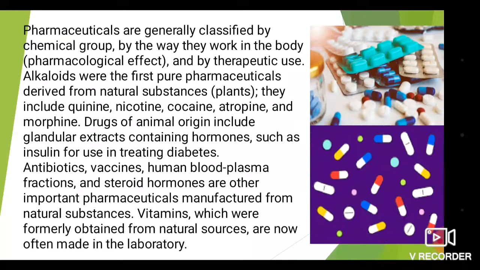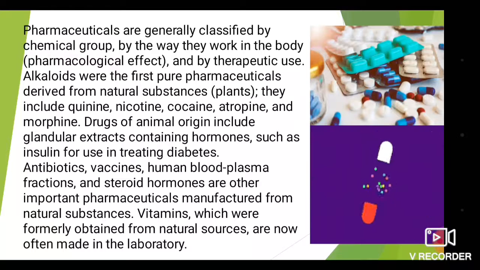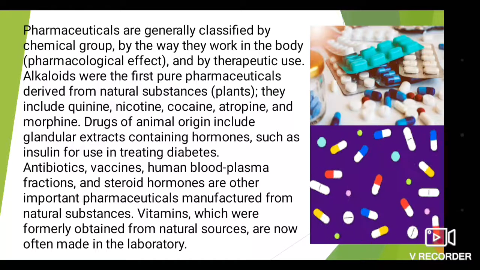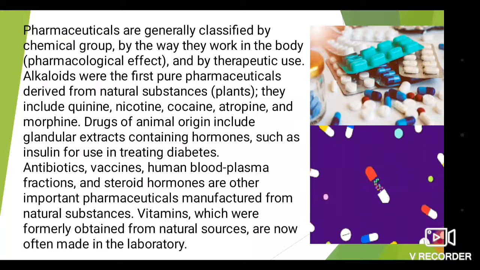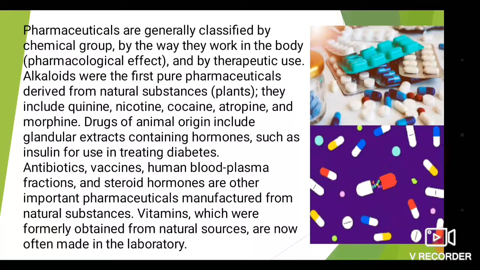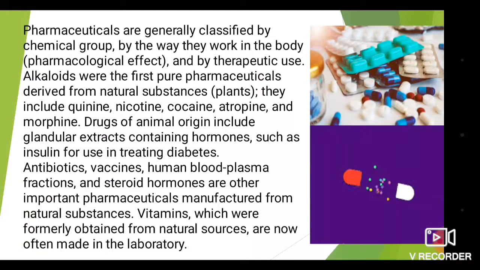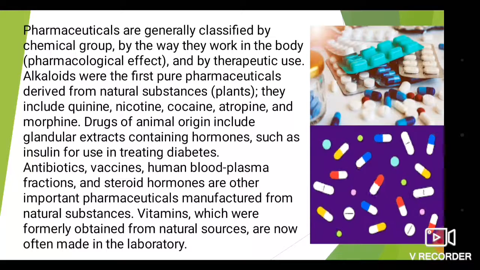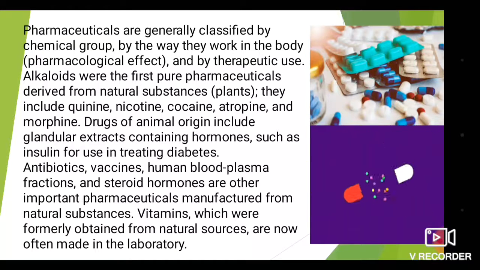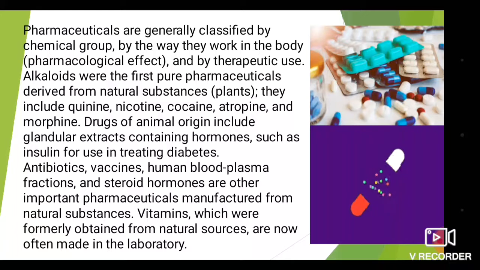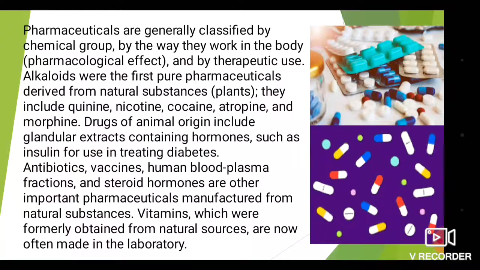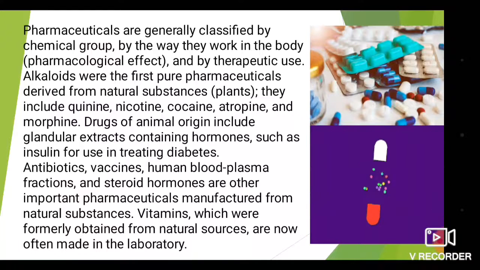So we can also isolate drugs from animal origin. Insulin is a drug used for treating diabetes.